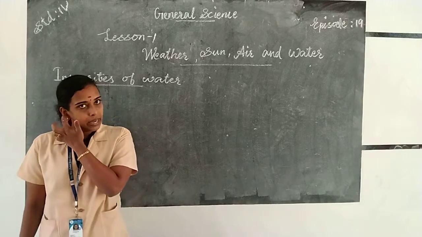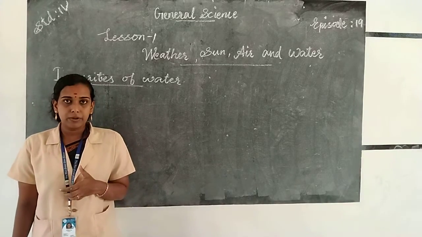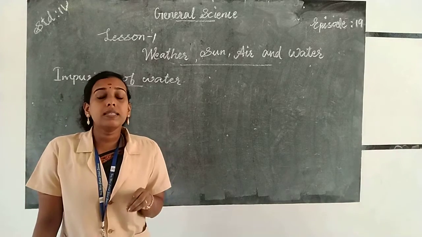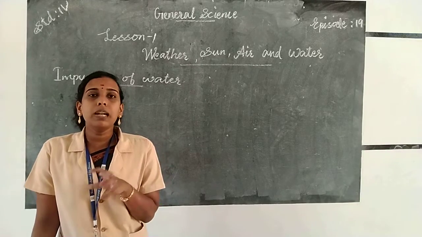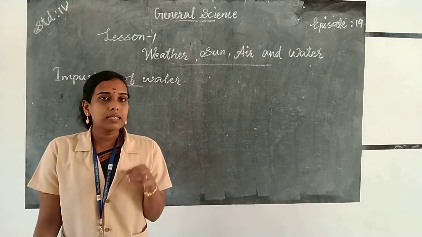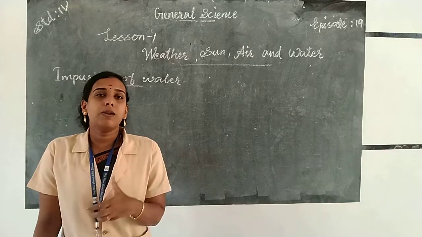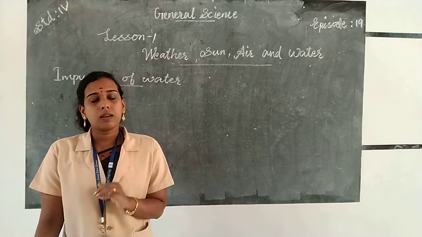There are two types of impurities: soluble impurities and insoluble impurities. The impurities which are invisible are called soluble impurities, and the impurities which are visible are called insoluble impurities.